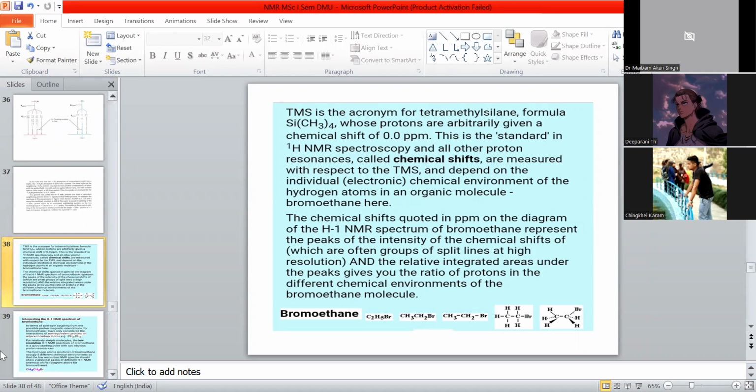This is the standard in proton NMR spectroscopy, and all other proton resonances, called chemical shifts, are measured with respect to this standard and depend on the individual electronic or chemical environment surrounding the proton, and the chemical shift is quoted in ppm on the diagram as shown. These are some language and ideas you can copy.